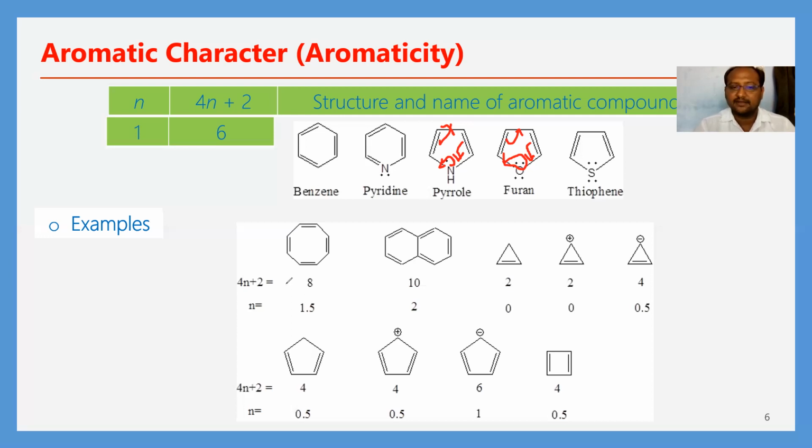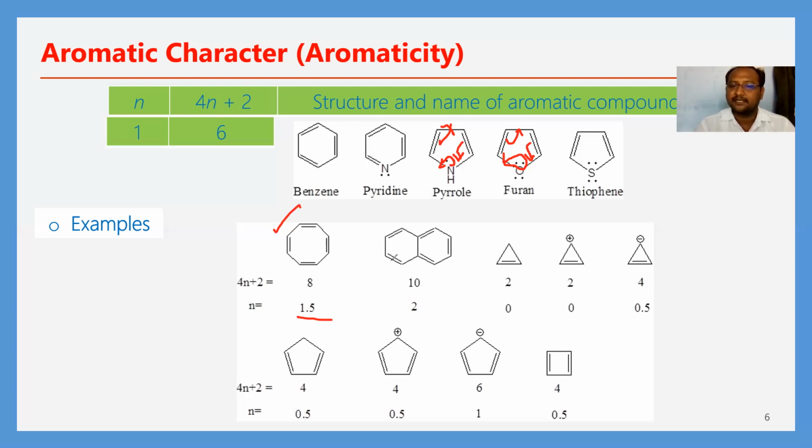Here we have cyclooctatetraene. In this case, we will get the N value 1.5. So this is not an aromatic compound. The aromatic compound should have the N value 0, 1, 2, 3, and so on. But here a fractional value is there, therefore it is not an aromatic compound.